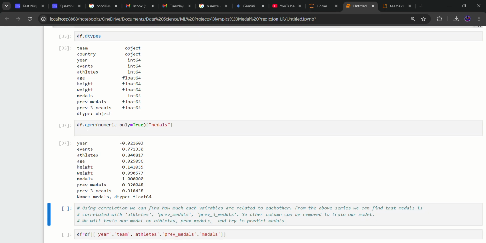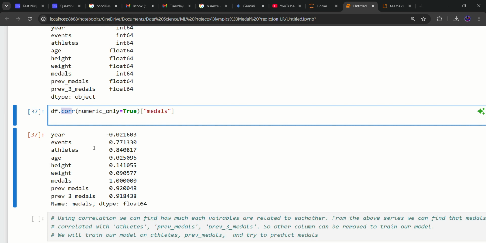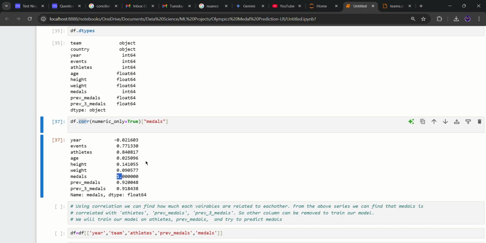As we know, correlation ranges from 0 to 1, where 1 represents that the relation is very high. Let's see here. We have events 0.7, it is quite high. Athletes 0.8, high enough. Previous medals 0.92, it's high too. And previous 3 medals 0.9, also high. Here we can see medals with medals is 1. It is obvious that the relation of medals with medals is 1. It means a very high relation.